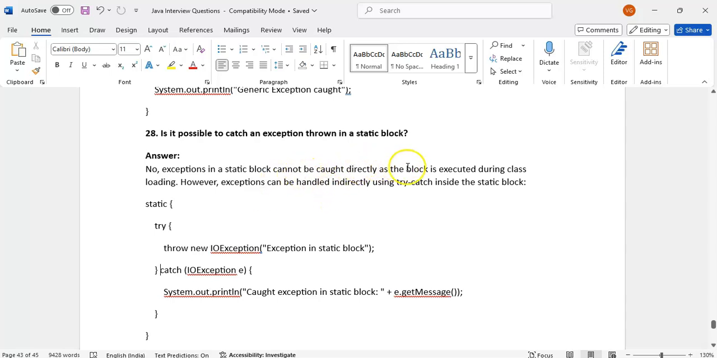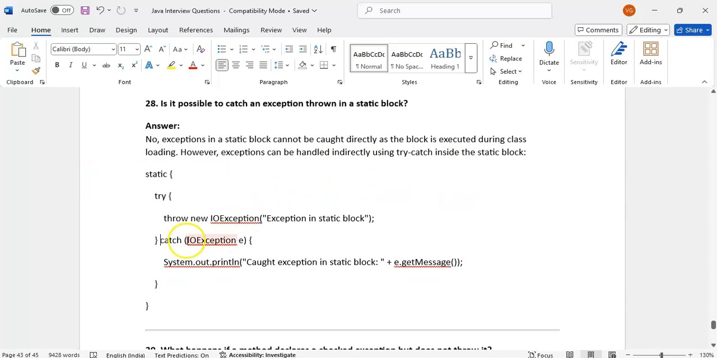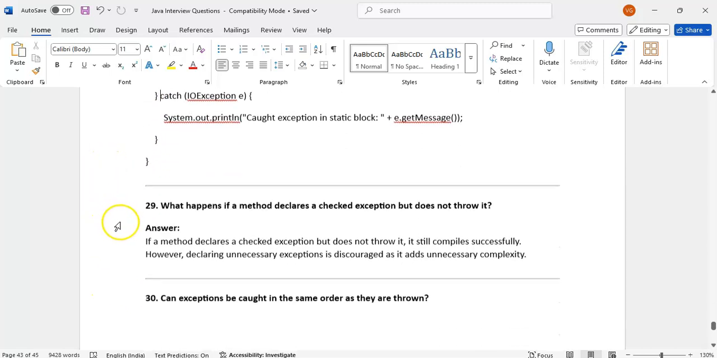Right, cannot directly, but however exception can be handled indirectly using try and catch inside a static block. We can handle, but outside we cannot handle.